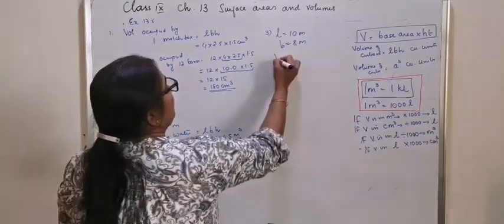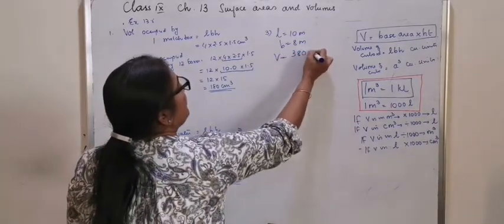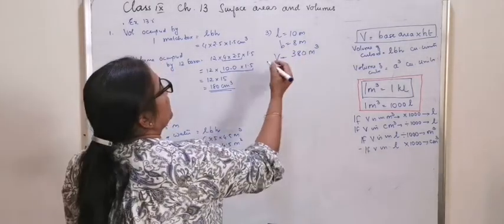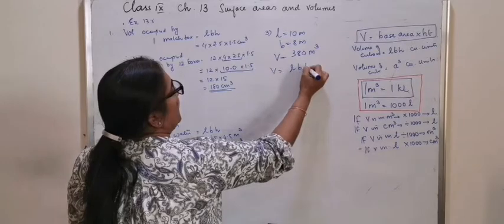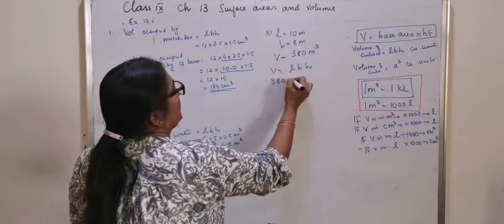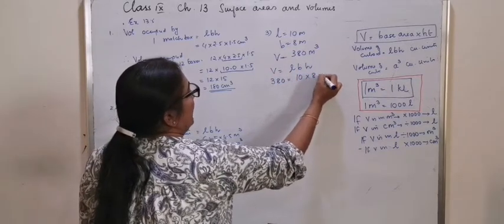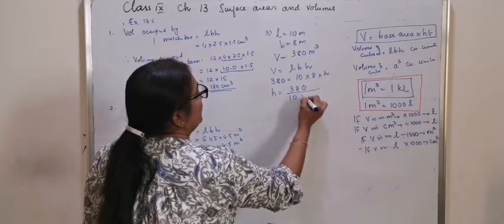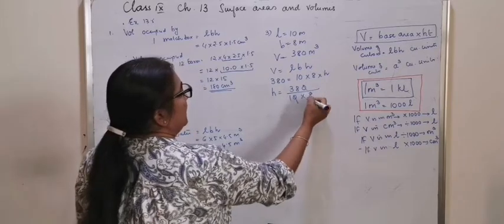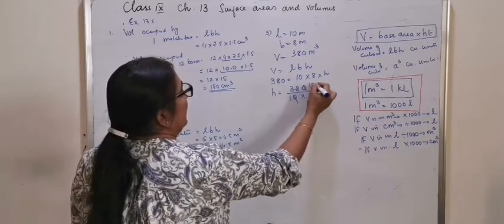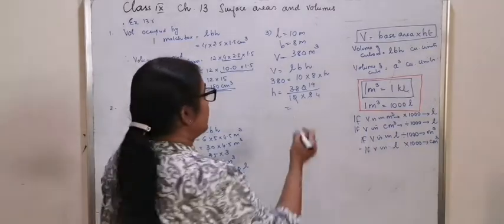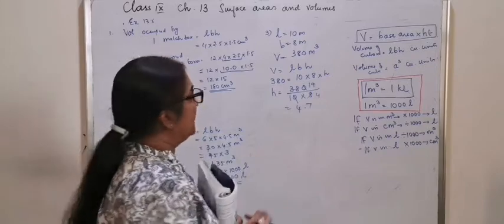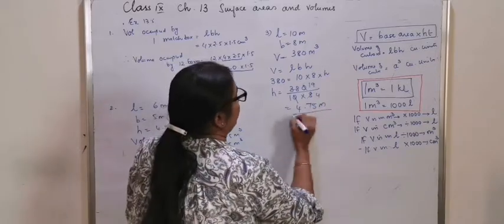So volume is given as 380 meter cubed. So what's the formula? Volume is equal to L into B into H. 380 is equal to 10 into 8 into H, or height is equal to 380 divided by 10 into 8, by 2, 4 and 19. So answer is 4 4s are 16, then 30. 7 4s are 28, 20. 4.75 meter.